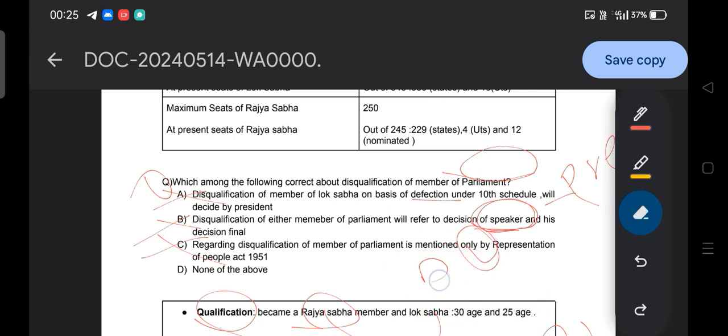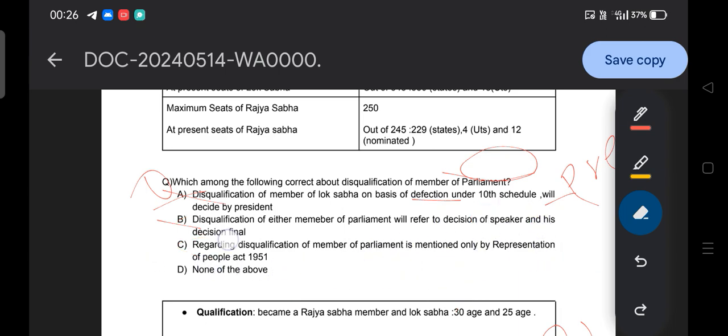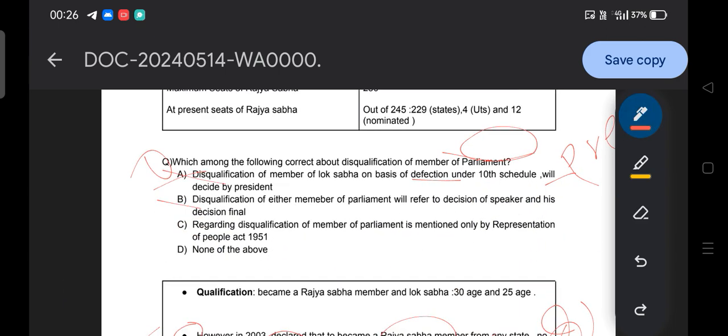Let me share one trick with you guys. Sometimes you will notice words like "only", "always", "except". We need to seriously focus on these in each and every statement, because these are the clues that ensure the correctness of your questions. I hope you understand, because you are so intelligent. So that's why, as you notice, this C option is incorrect and this B option is incorrect.